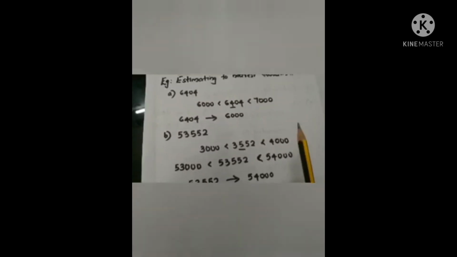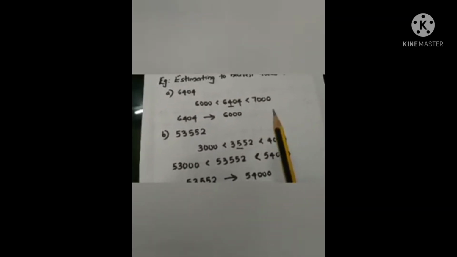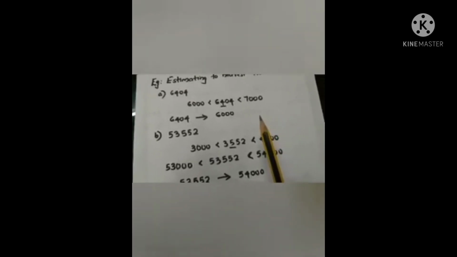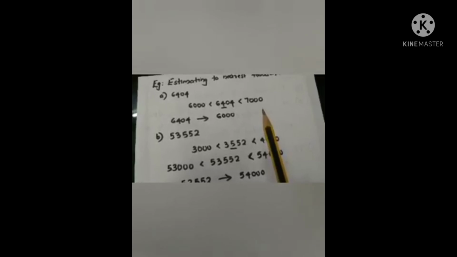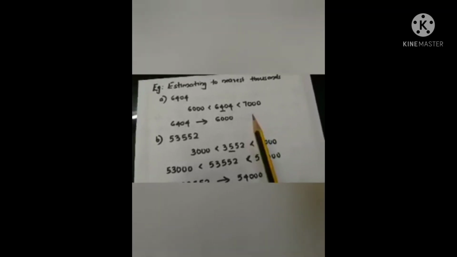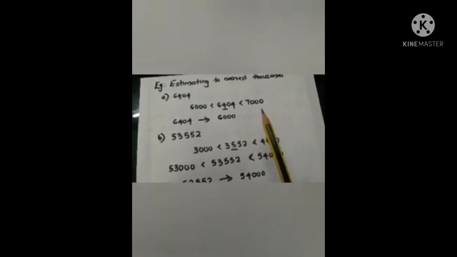So for rounding off to the nearest tens, we are considering the digit in the unit place. For rounding off to the nearest hundreds, we are considering the digit in the tens place. For rounding off to the nearest thousand, we are considering the digit in the hundreds place, and so on.